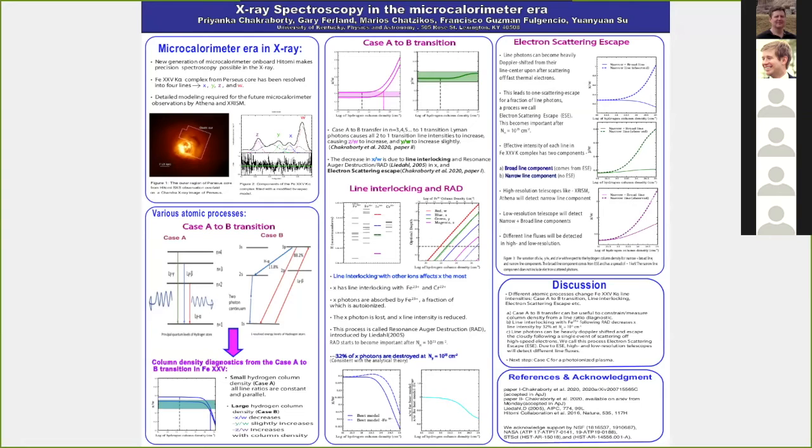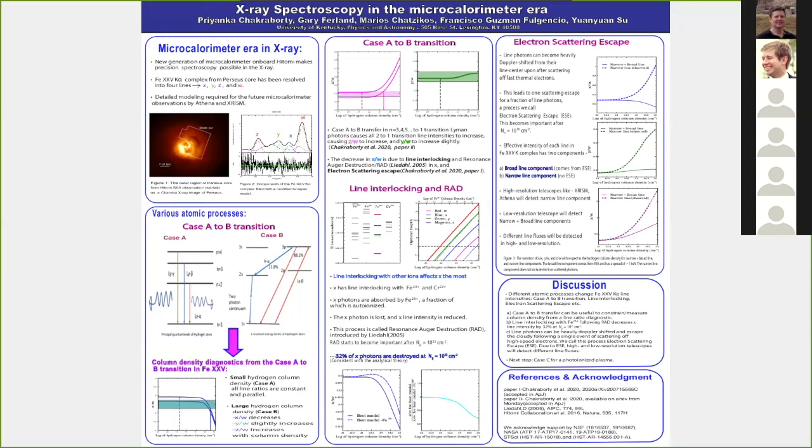So the effective intensity of every line in the K alpha complex will have two components: a broad line component coming from electron scattering escape, and a narrow line component for the photons that are not coming from electron scattering escape. So the high resolution telescopes are going to detect the narrow line component, and the low resolution telescopes are going to detect the narrow plus broad line components together.